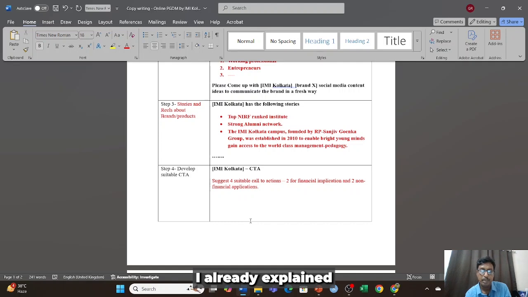I already explained the coffee example: a 20% offer, you grab it now, this is a financial CTA, right? And also "save this post for the future adventure", so this is the non-financial one. Here I am telling it the stories I give and the target audience I have given. Now generative AI gives me two types of CTA: one is the financial CTA and the other is the non-financial CTA.